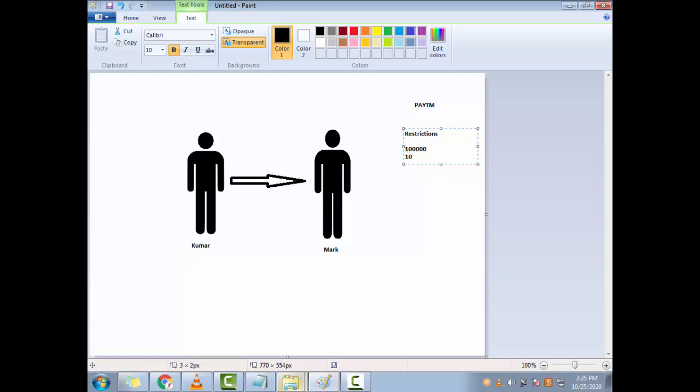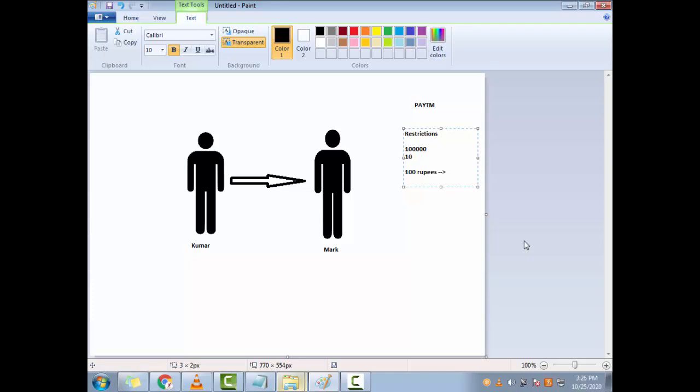So like this, there should be a lot of restrictions for the transaction between Kumar and Mark. Kumar can send anything of 10 rupees or more, and not more than 1 lakh. And there should be a minimum balance of 100 rupees before he can initiate any transfer. Some restrictions should be there.